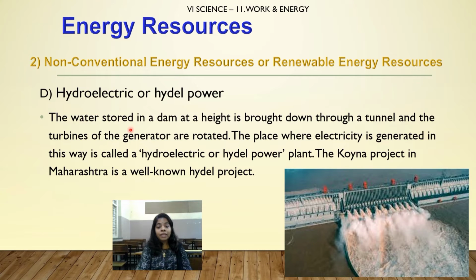The water stored in a dam at a height is brought down through a tunnel and the turbines of the generator are rotated. The place where electricity is generated in this way is called hydroelectric or hydel power plant. The Koina project in Maharashtra is a well-known hydel project.